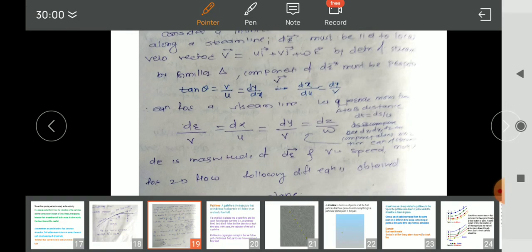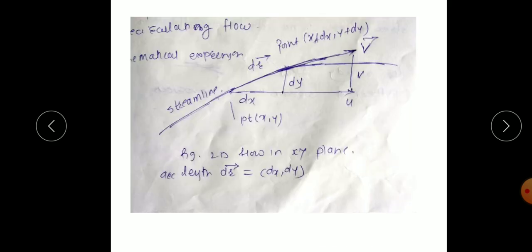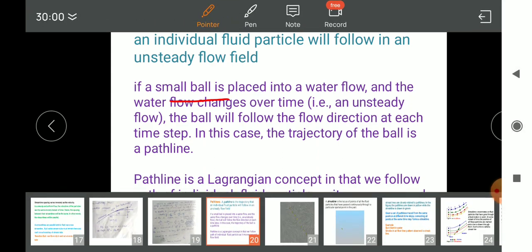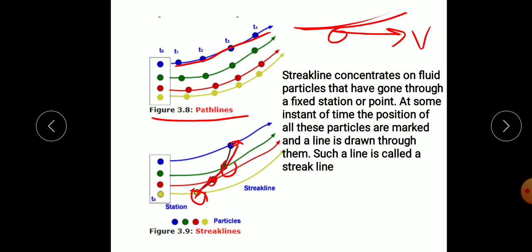So these are the four concepts in visualization: the streamline, path line, streak line, and the stream tube. Visualization enables quick and easier analysis of the velocity, pressure, acceleration and other fluid properties. So this is about the visualization of the fluid. Thank you.